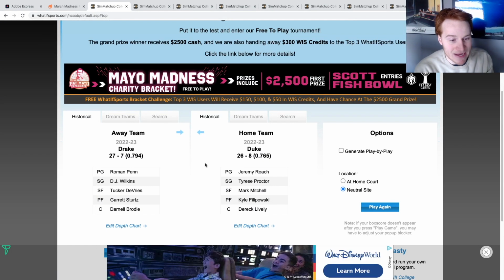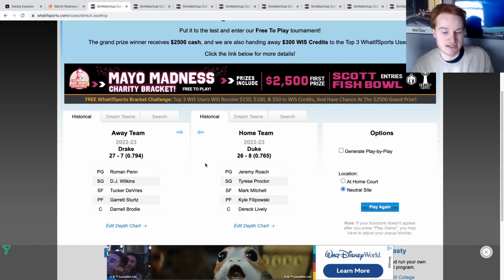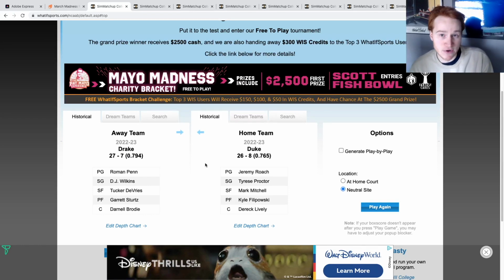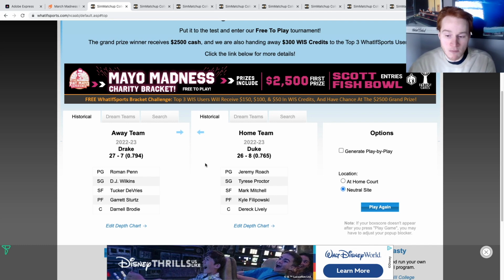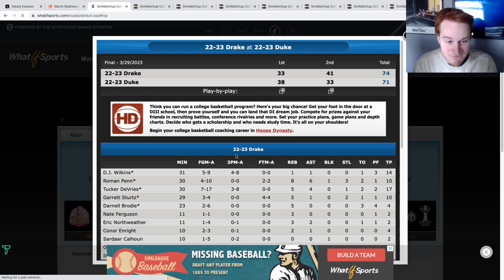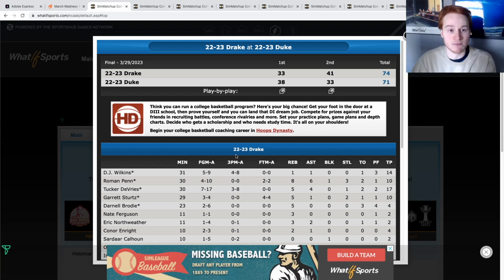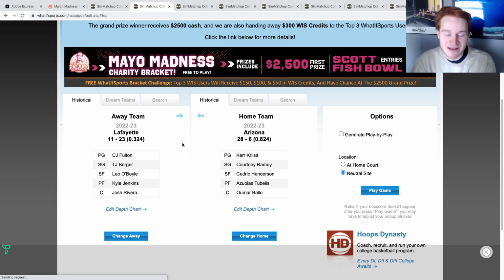All right, continuing on, it's going to be a 12v5 matchup. Drake taking on Duke. Now, in real life, Duke crushed Oral Roberts and Drake almost beat Miami. Miami came back. Let's take a look at this. And it is Drake University upsetting Duke in the first round. Drake will be moving on in the tournament with a nice second half comeback, winning a close competitive game there.